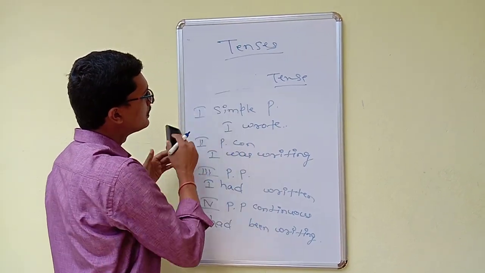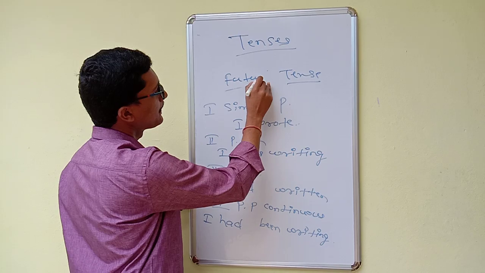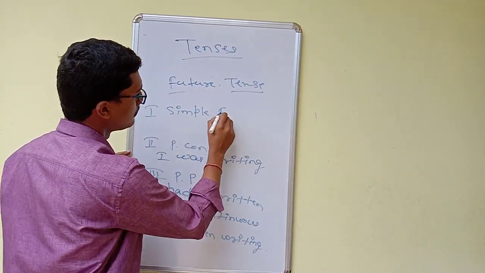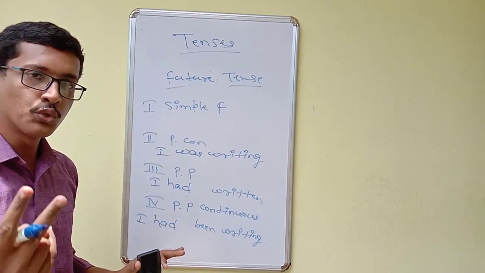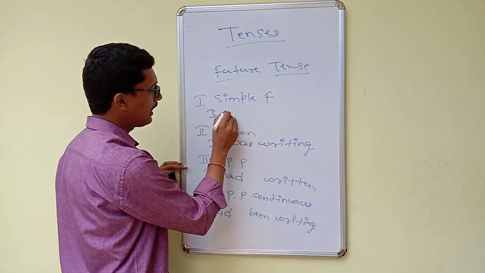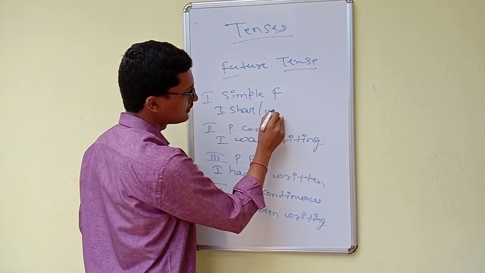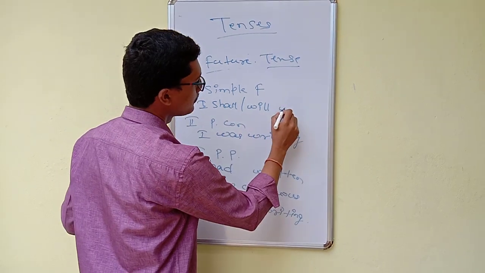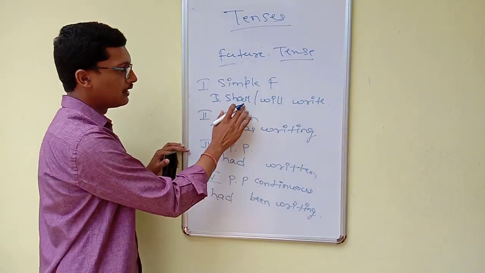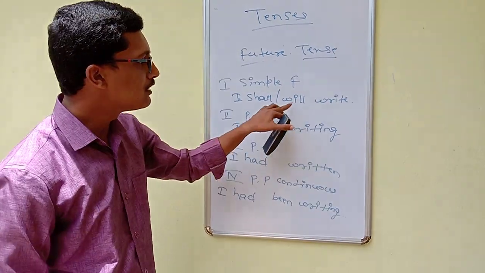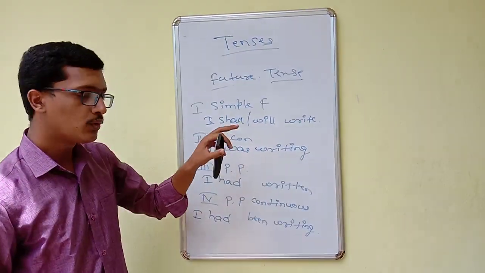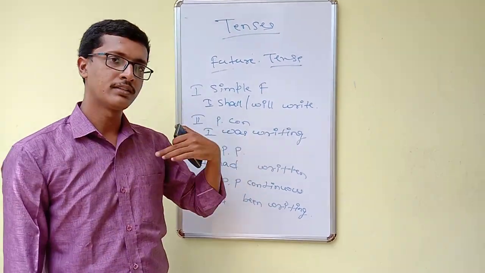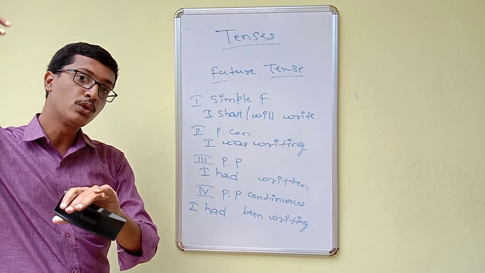So now we will go with the future. So simple future. Here in the future tense we use two different types of words. We use I shall, or some people also use will. I shall write, I will write. In spoken English use the term shall, in written English use the term will. Both are correct, but we have to use any one. I shall write. I will write. So I am going to write in the future.